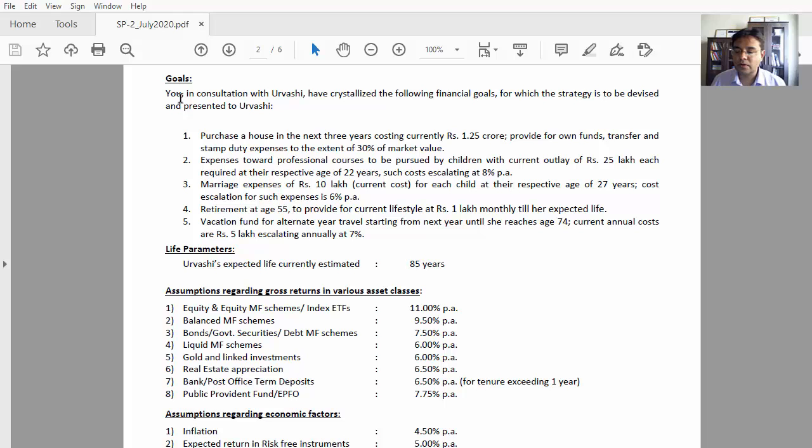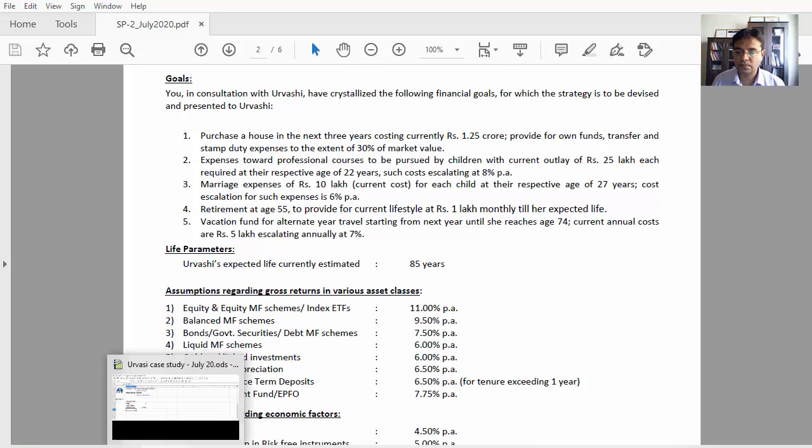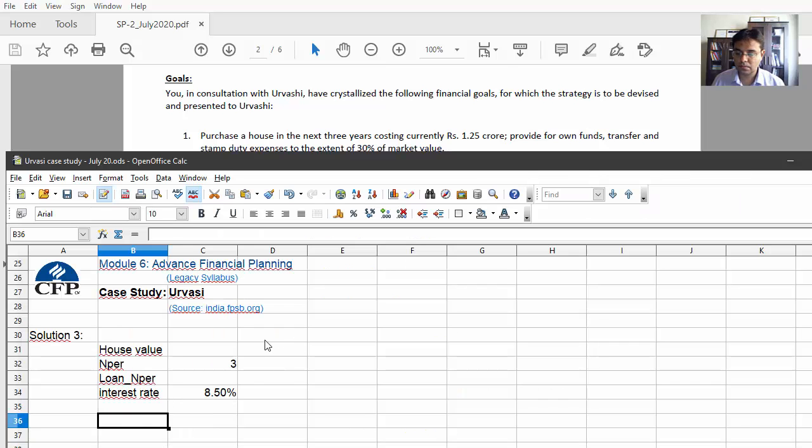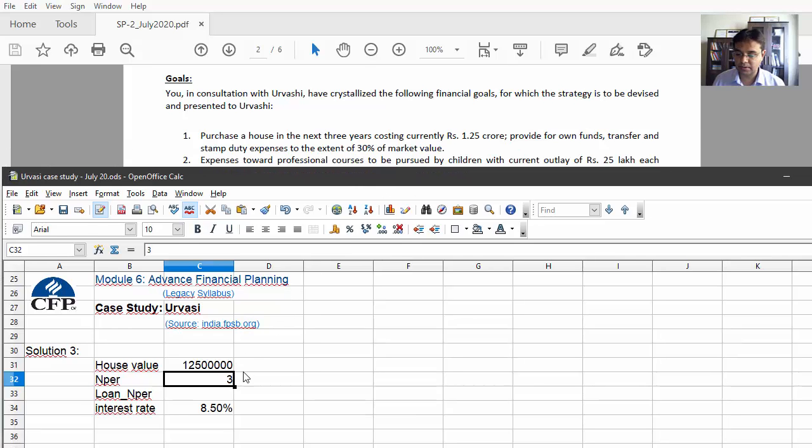Fine. So the first goal is with respect to the purchase of house. Now, as of now, the house value is 1.25 crores. So let me enter that. And this is the current value, okay? And what is the value 3 year hence? Because she will purchase after 3 years. So what is that value?